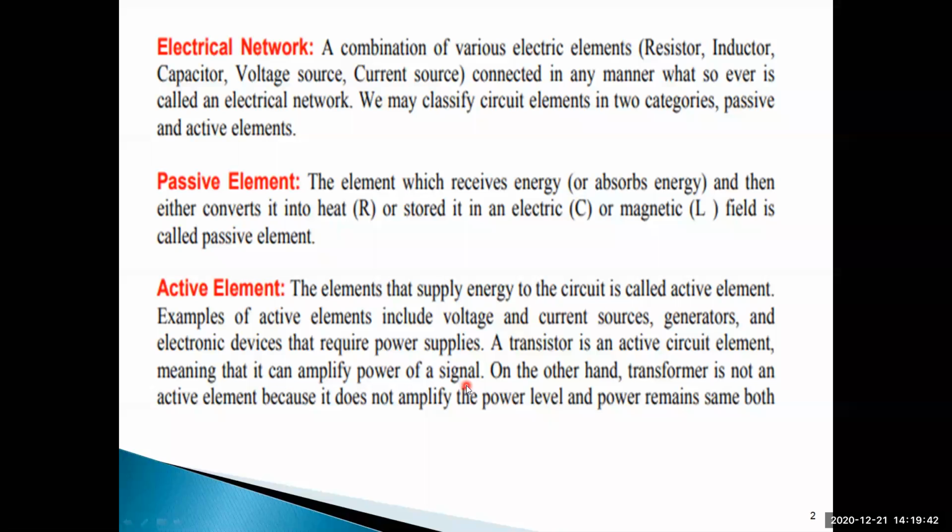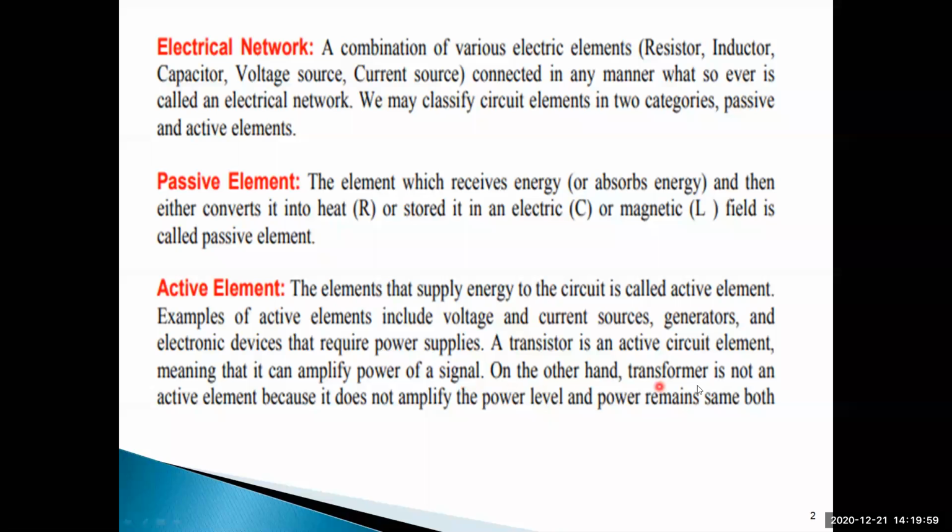Amplify the power of a signal. That means the power can be increased by using a transistor. By using a power amplifier, it is possible to increase the power level. It's clear. So that's why the transistor is called an active element.